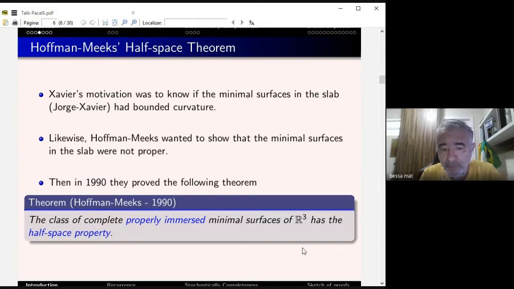So they proved the following result. The class of complete properly immersed minimal surfaces of R3 has the half-space property. This statement is very easy to state. If you have a properly immersed minimal surface in R3, it cannot be above a plane. It has to cross every plane you put. So this is the half-space theorem, the famous half-space theorem of Hoffman and Meeks. That opens many other questions.